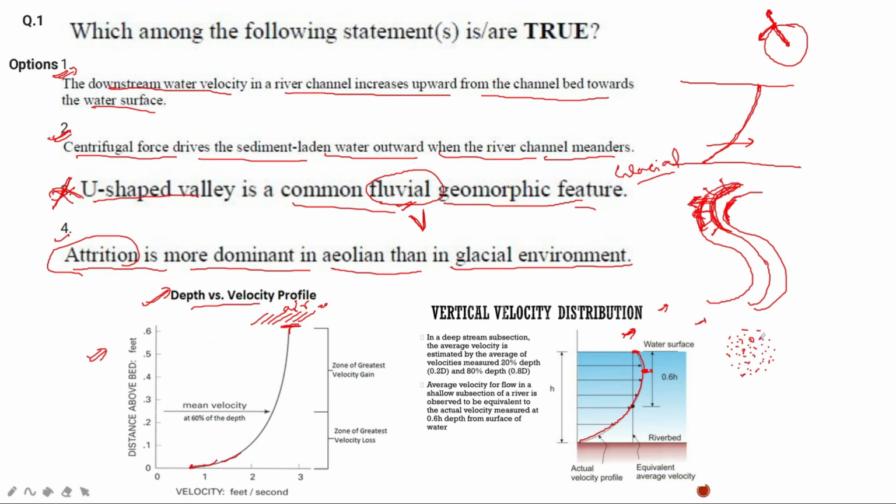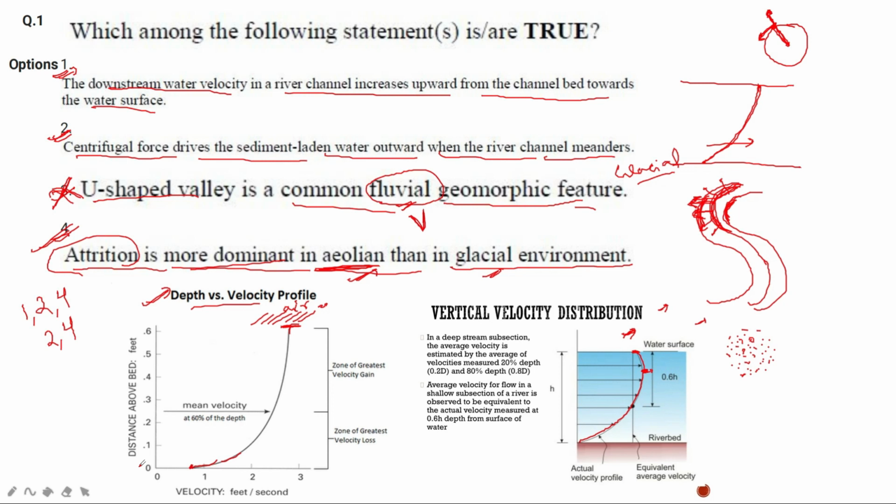For that you need a lot of grains to collide, but that is available in aeolian or fluvial environments, not in a glacial environment. In a glacier, the complete glacier is moving as a whole, and there is very little scope for alteration to take place. So this is absolutely correct, because attrition is more dominant in aeolian. It is a correct statement. So the answer can be 1, 2, and 4, or it can be 2 and 4.